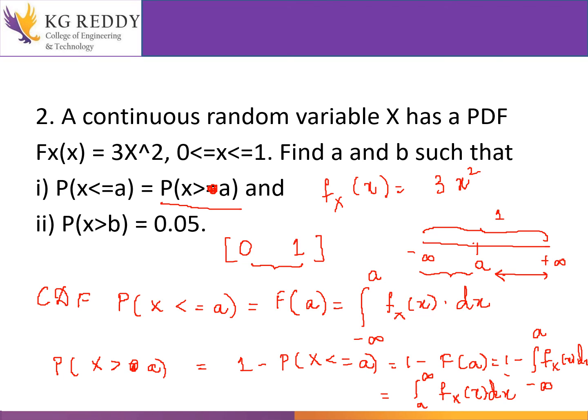So using these concepts, we will find out the first thing which they have asked.